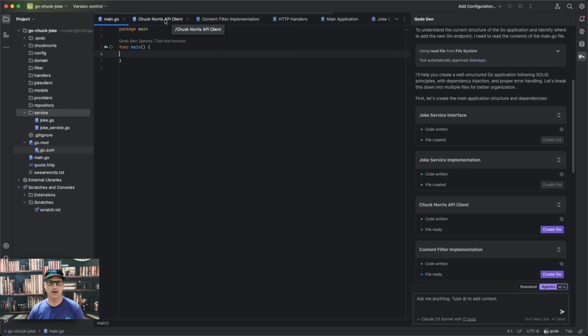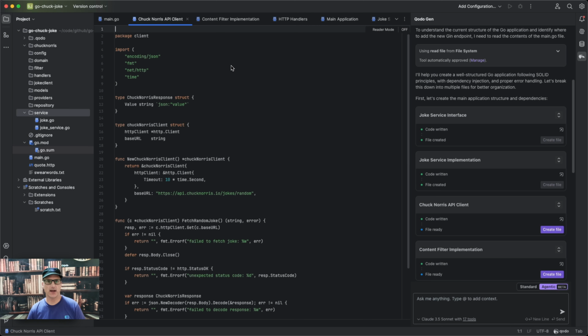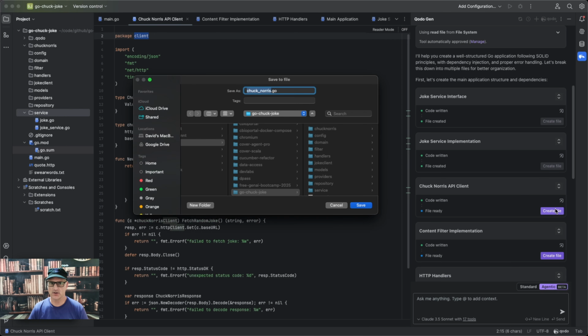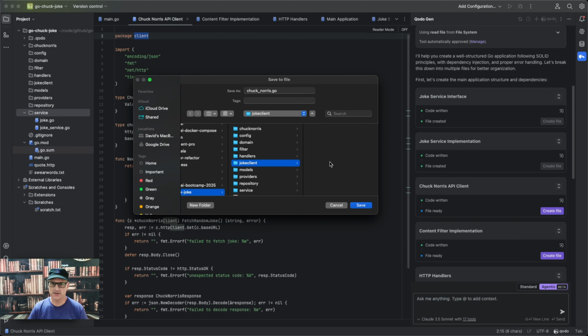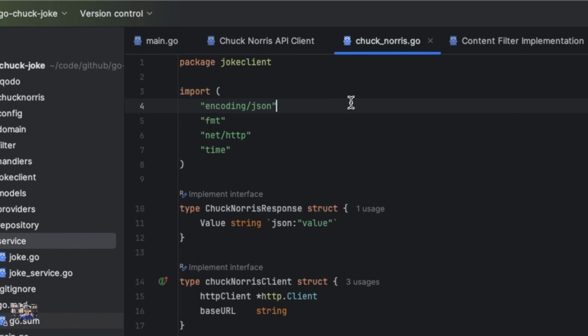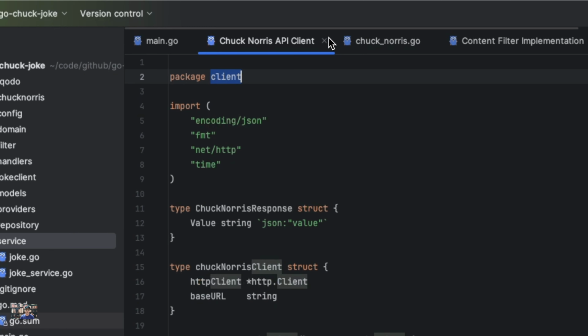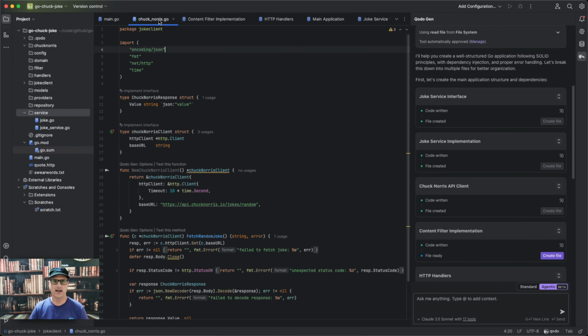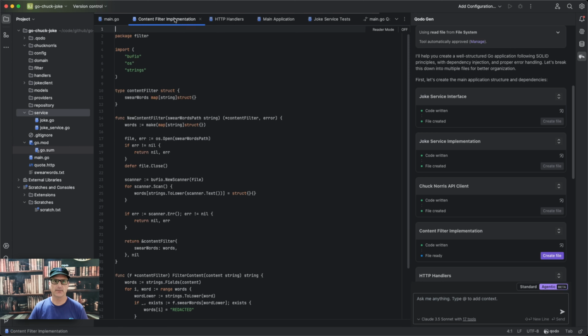And we're done there. Then here's the API client. This is in a client file. I do not have a client package; I have a joke client, and that's what I'm going to use. So I'm going to put this in the joke client package, and then simply update the package name. Remember, you're in the driver's seat, so you can fix it the way you want. There are no major accidents, just happy little ones. So we're going to save that.